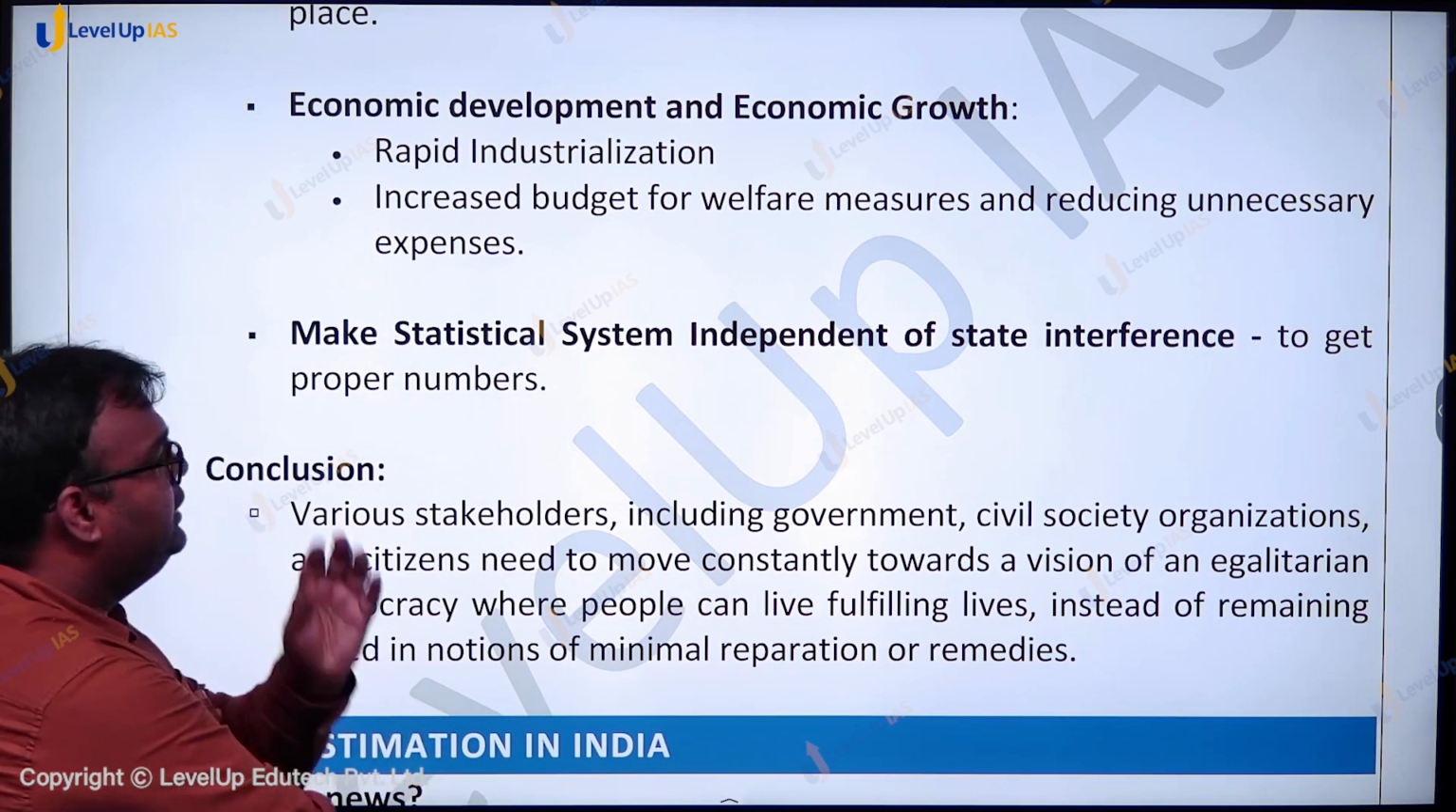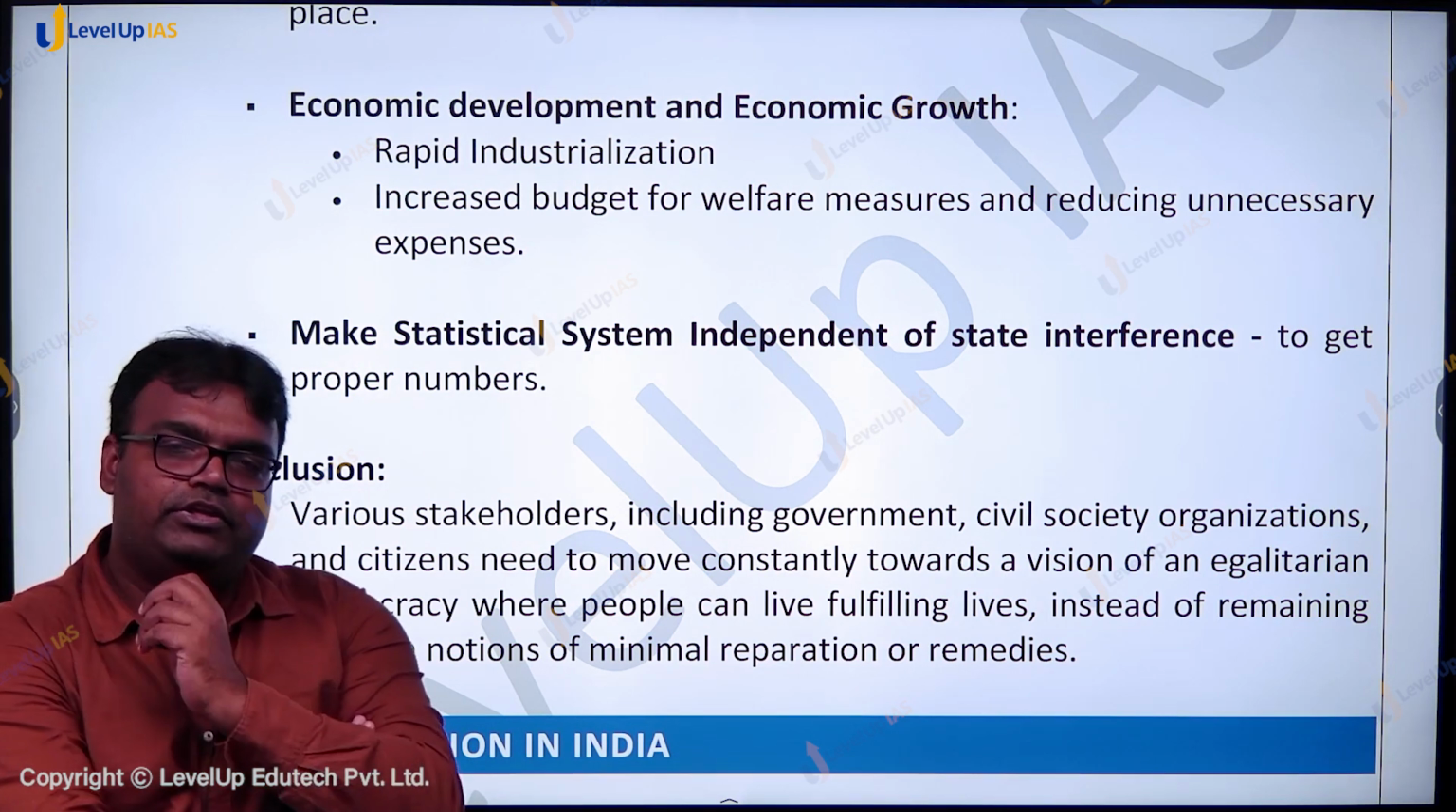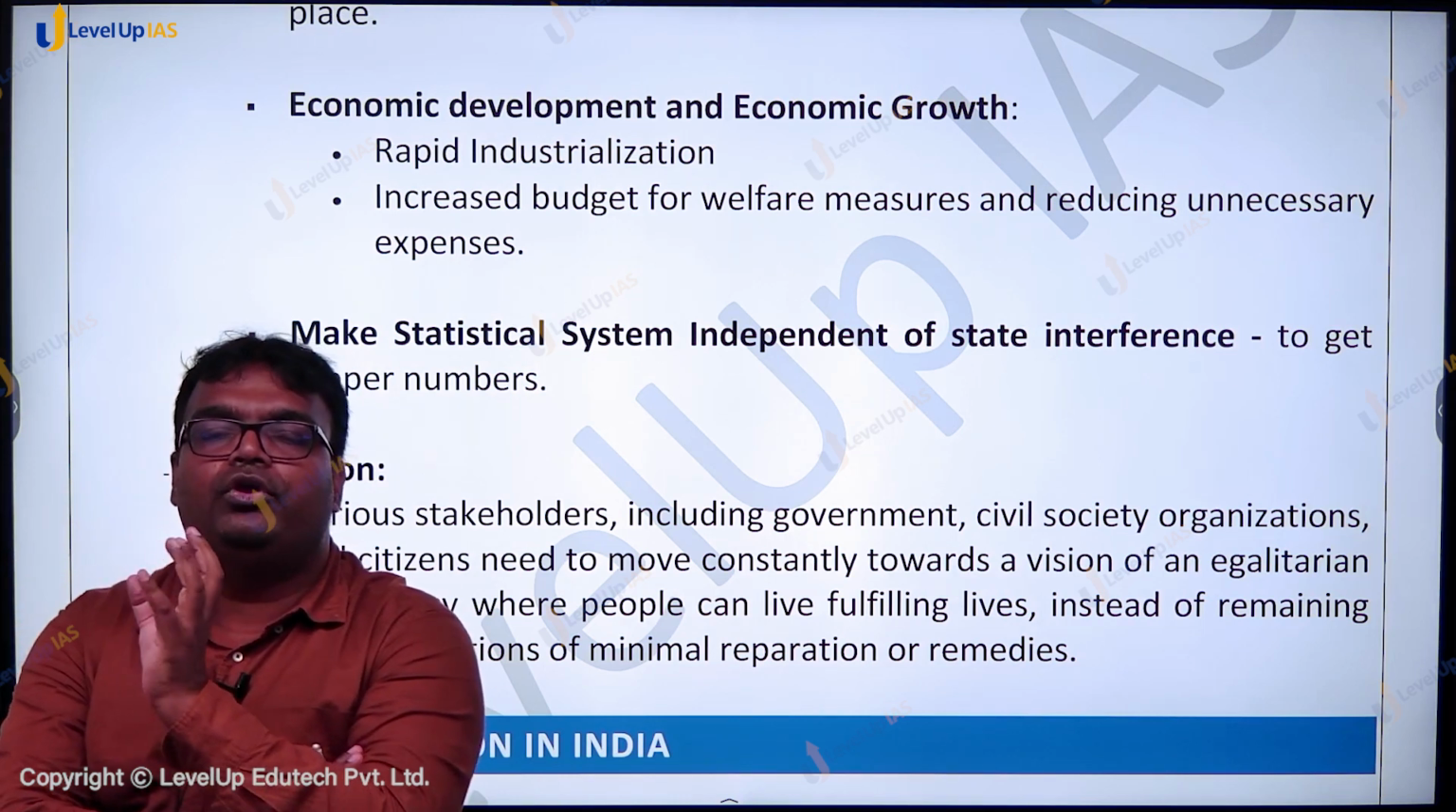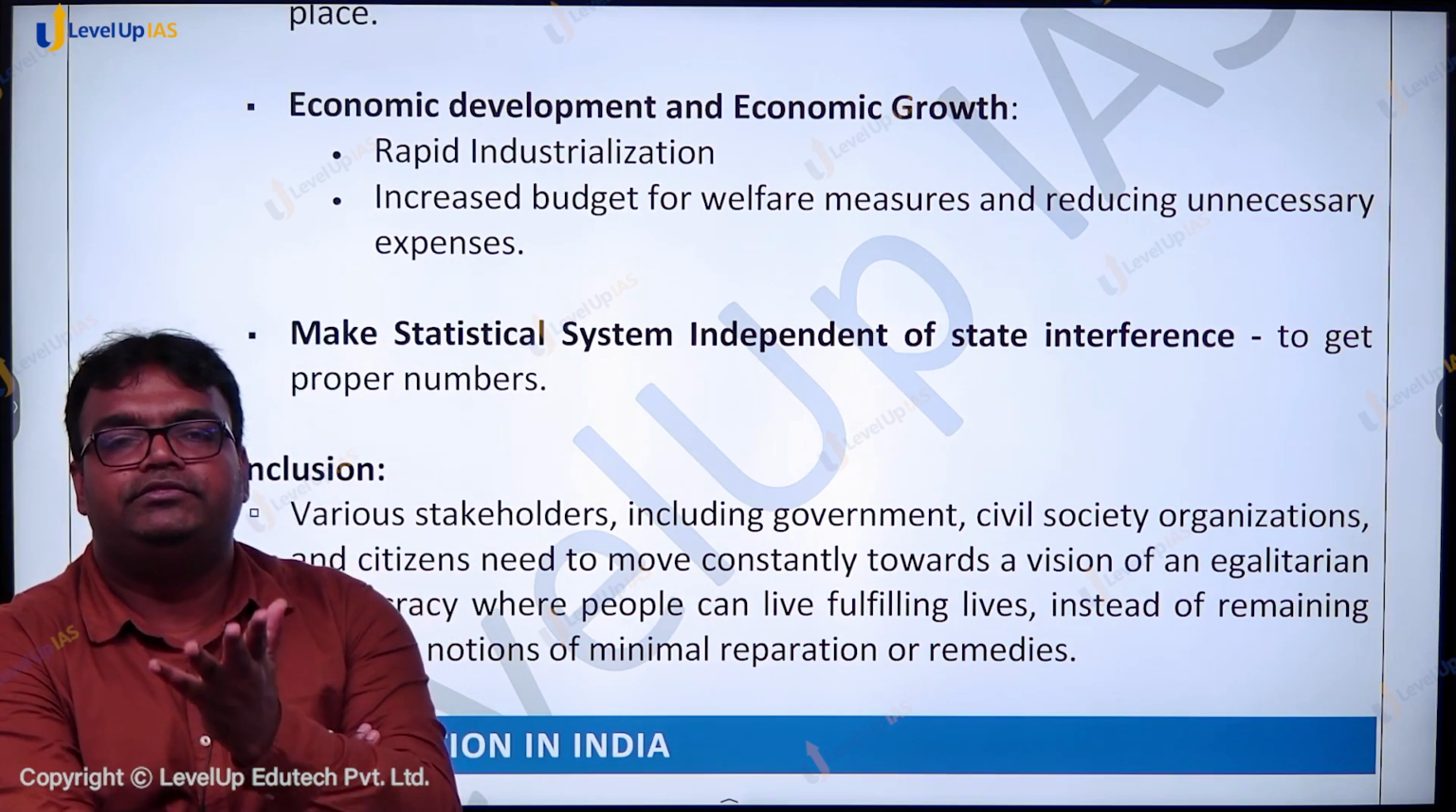So these are the broad areas that we'll need to focus upon if we want to ensure that India's fight against poverty is very effective.